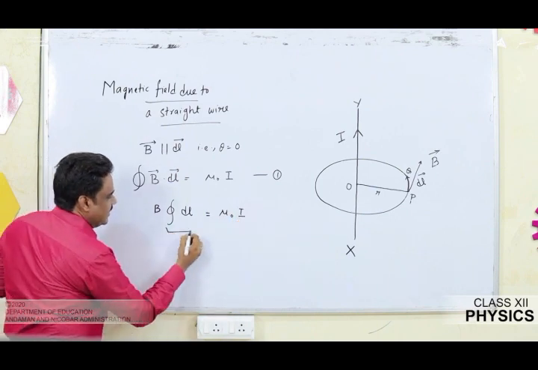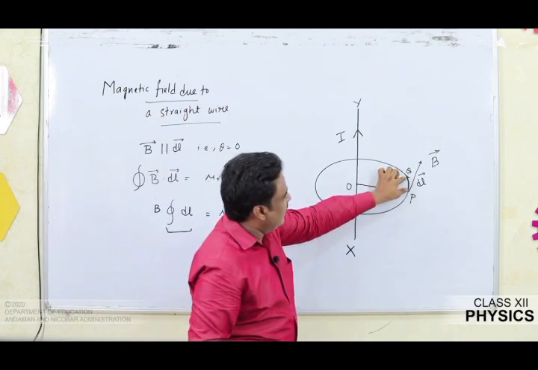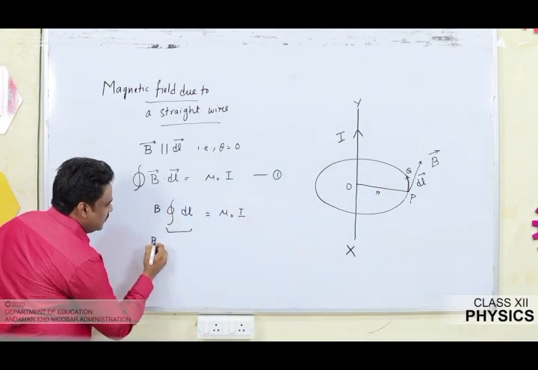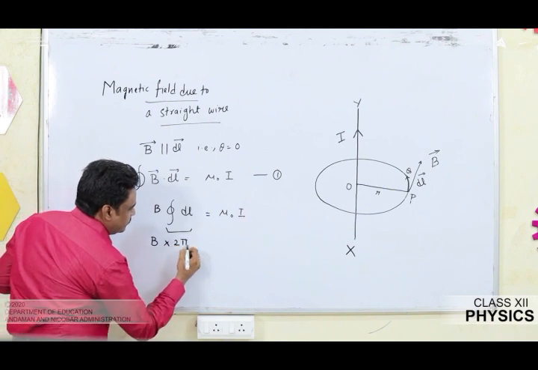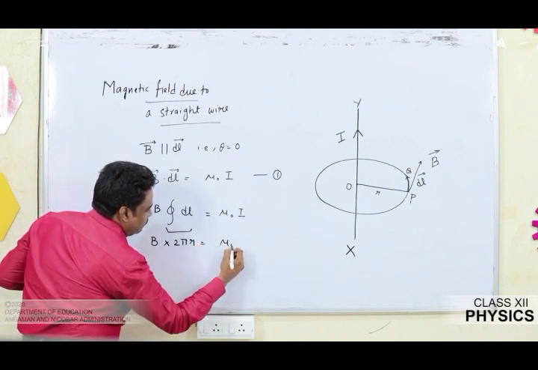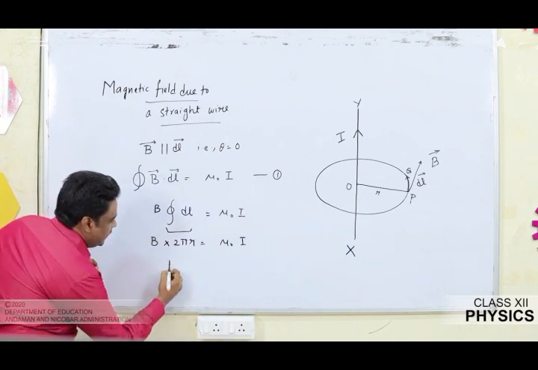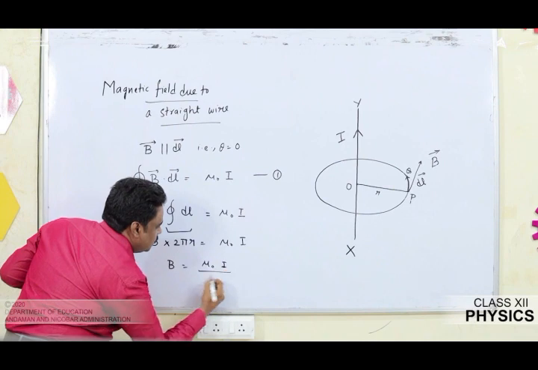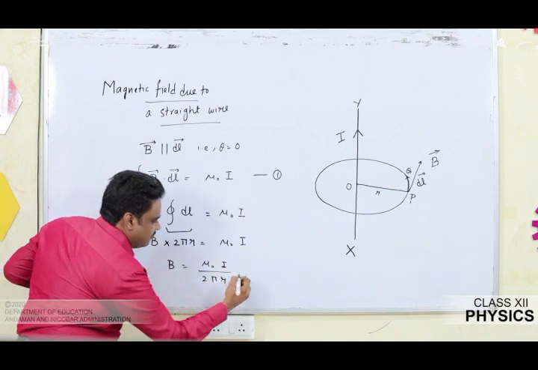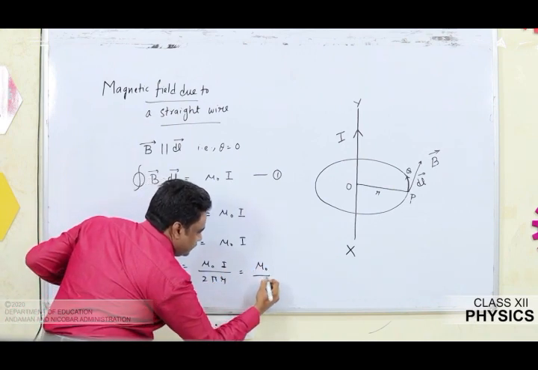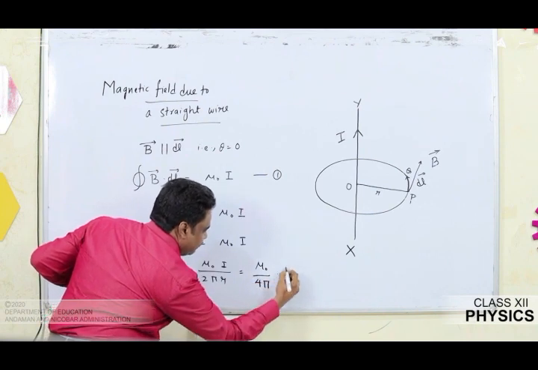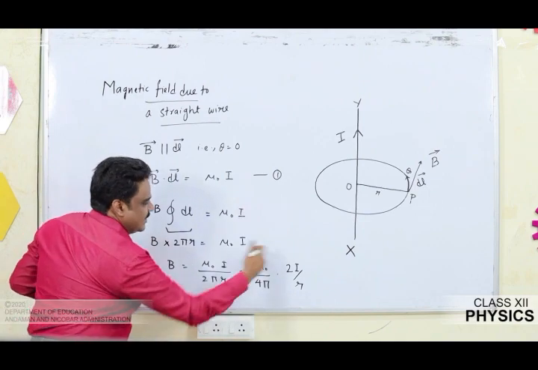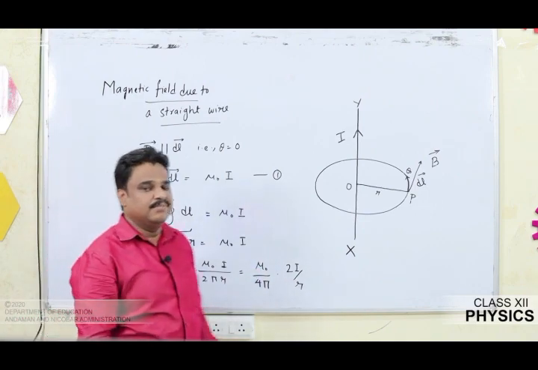Now what is dl? Once again, we said dl is the small length, so the total length is the circumference. So B into 2 pi r is equal to mu naught I. I want B, so B is equal to mu naught I by 2 pi r. Make a small modification in the standard form. It can be written as mu naught by 4 pi into 2I by r. I just multiplied and divided by 2 to get a standard form that we are using right from the Biot-Savart's